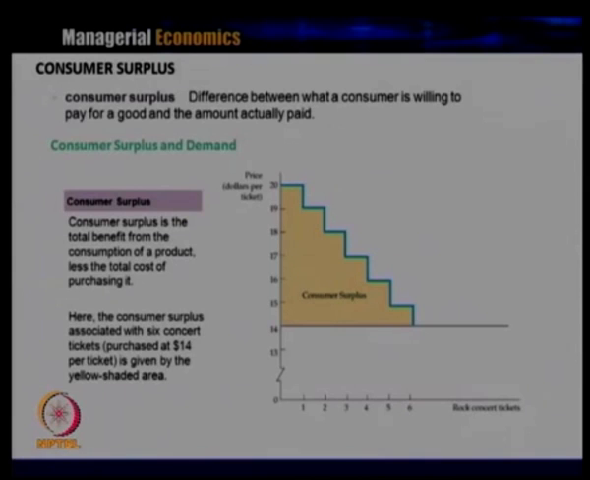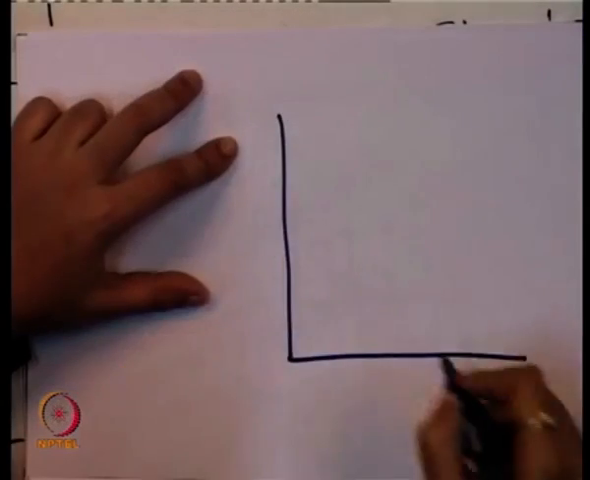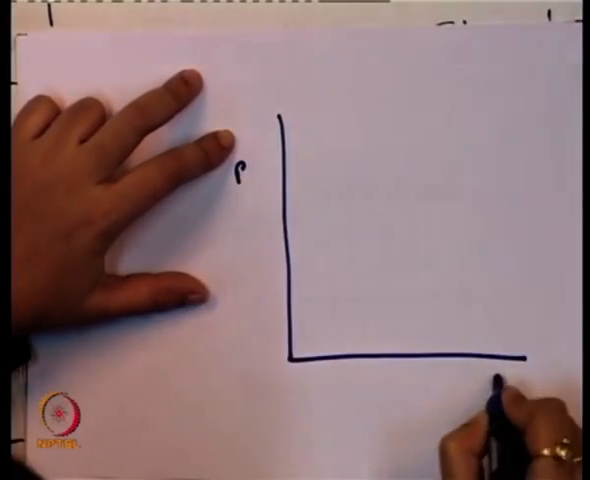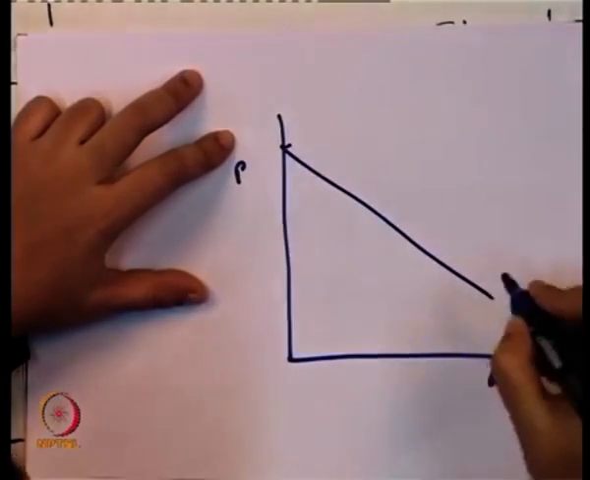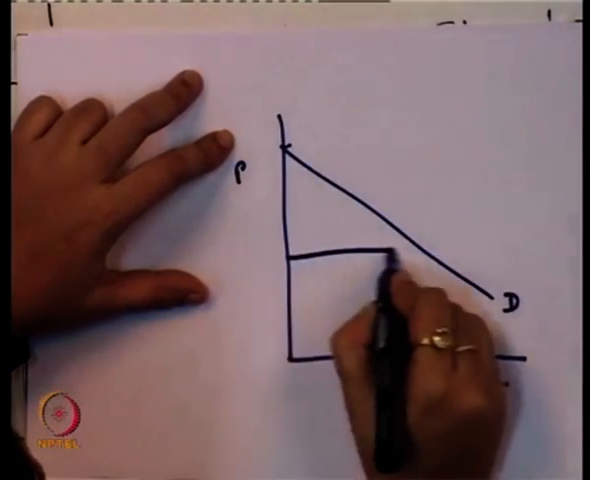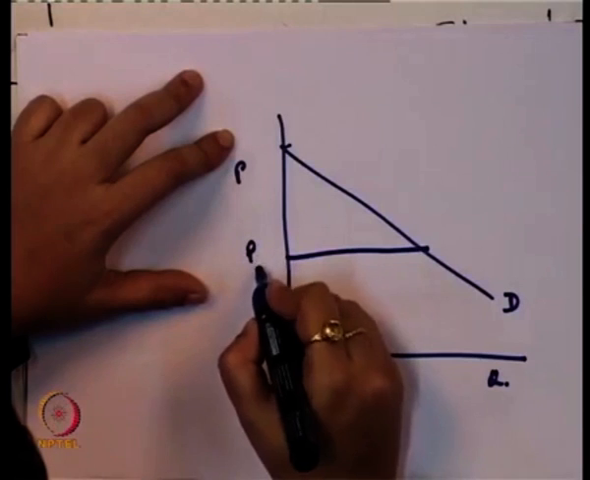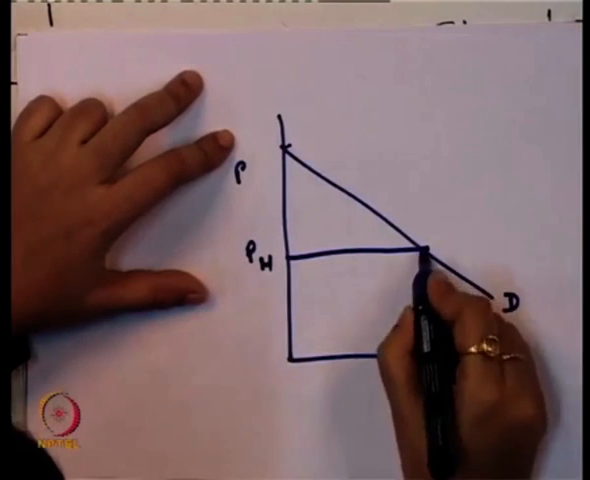Here the consumer surplus associated with the 6 concert tickets purchased at 14 per ticket is given by the yellow shaded area. If you look at this, this is the price, this is the quantity, this is the demand curve. This is the market price, which is equal to PM.